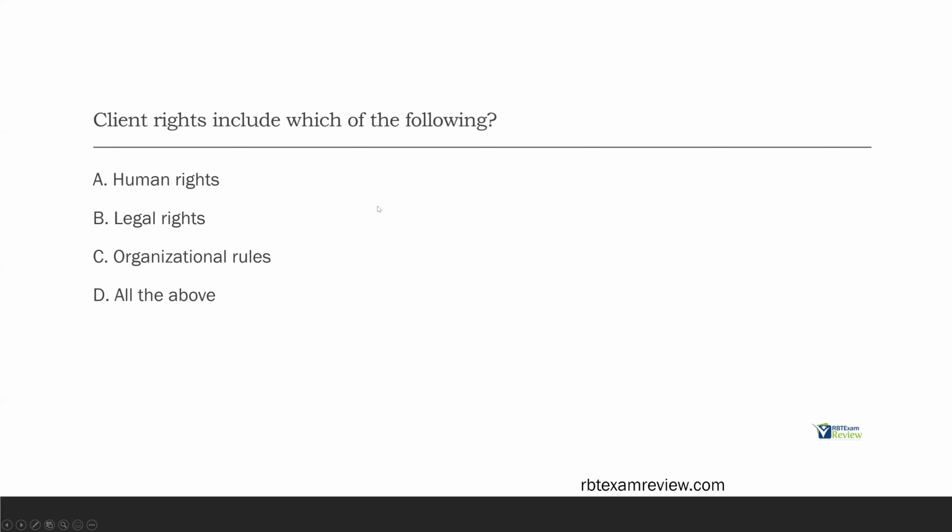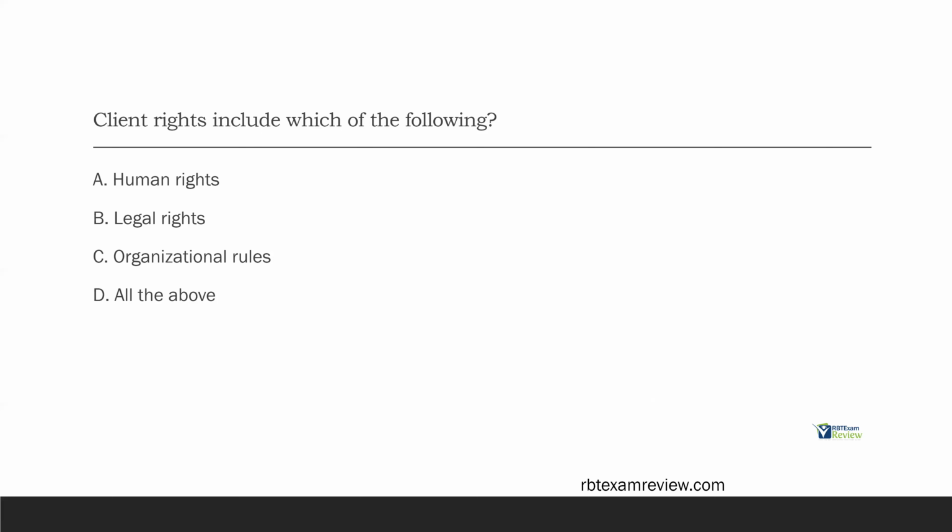Client rights include which of the following? Threw this in here straight from the ethical code. Not a hard question. It's a study question. It's an awareness question, so you're aware of what the code says. Are client rights limited to just human rights? No, human rights are certainly included. Human rights are everybody's rights, but they're not just what client rights include.